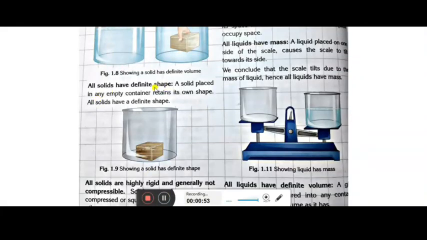The next property is that solids have a definite shape. A solid placed in an empty container retains its own shape; wherever it is kept, it will have its own shape. If it is kept in a bottle, it will not attain the shape of the bottle. It will not change its shape, it will remain as it is.